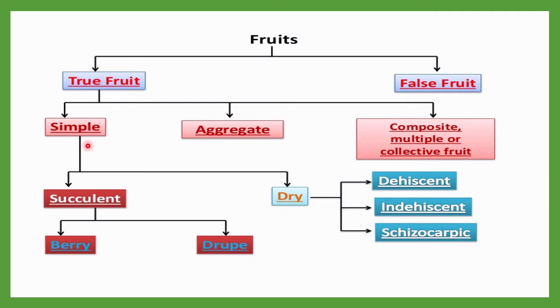Now simple fruit can be divided further into two major groups, succulent and dry. Succulent can be further divided into berry fruit and drupe fruit. Drupe fruits, I already told you about, such as mango and coconut. Some will have berry type of fruits. Then dry fruits are further divided into three groups: dehiscent, indehiscent and schizocarpic. This whole chart shows you the types of fruit.